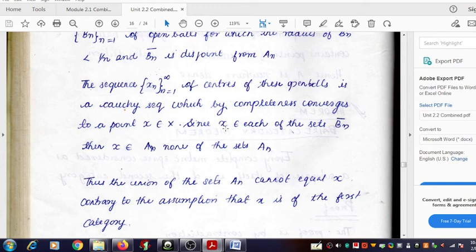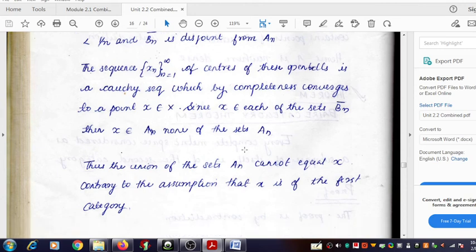So this is true for every n, for all values of n: x cannot be a member of a1, a2, a3, a4, etc., and in general x cannot be a member of an.